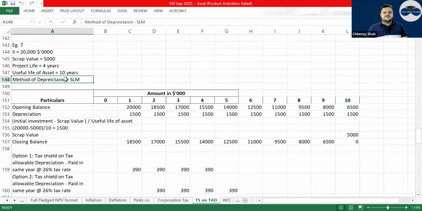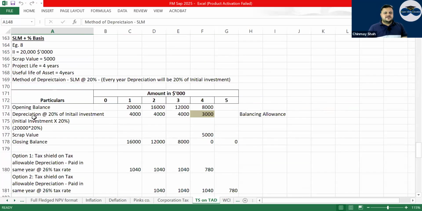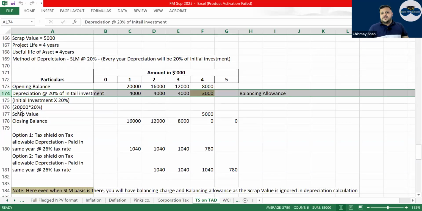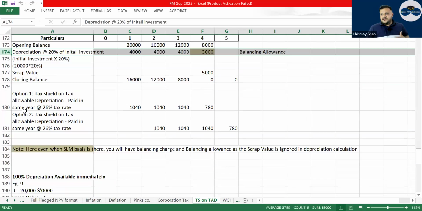Here, method of SLM as a percentage. Method of depreciation SLM at 20% means what? On the initial investment, 20% every year will be charged, right? This is something that you have to see. This is not available in a lot of books, but this is there probably in AFM. So I have taken it because the examiner likes to pick up questions from AFM and put them in FM. I teach AFM also, so I know, correct?